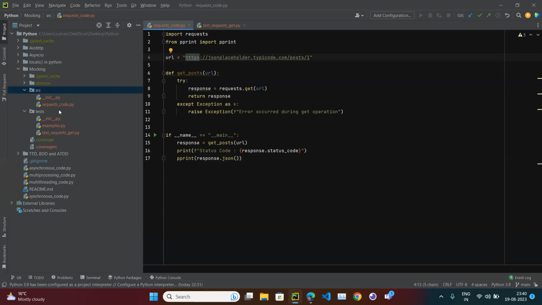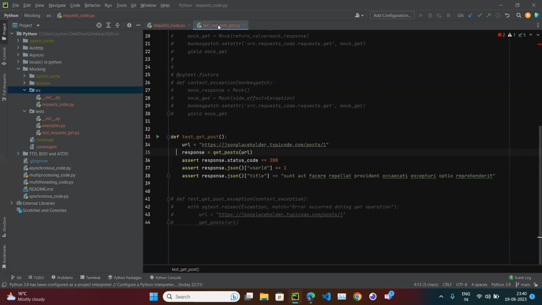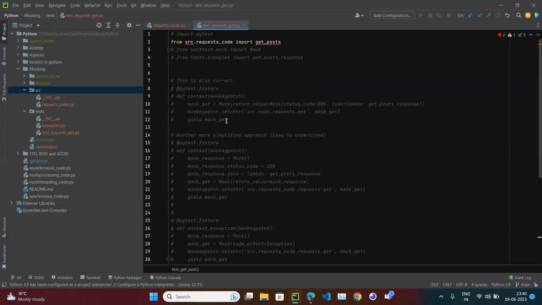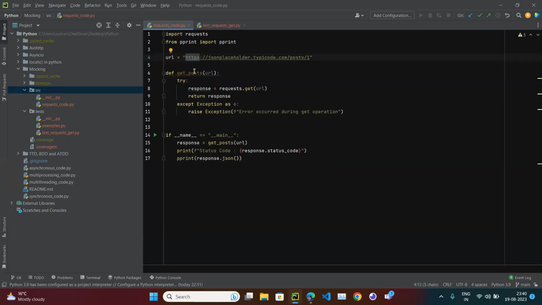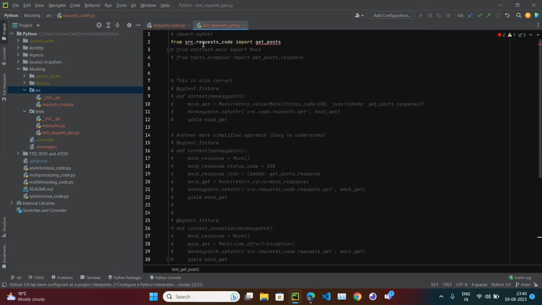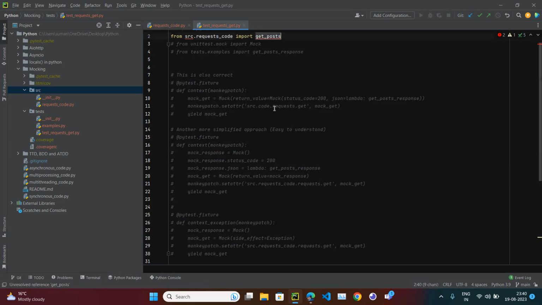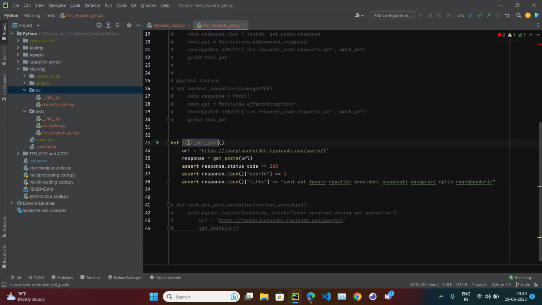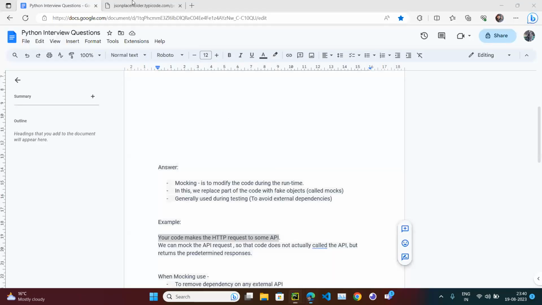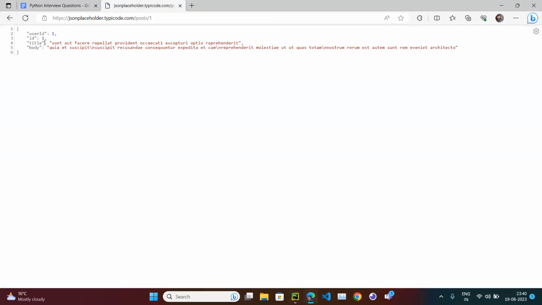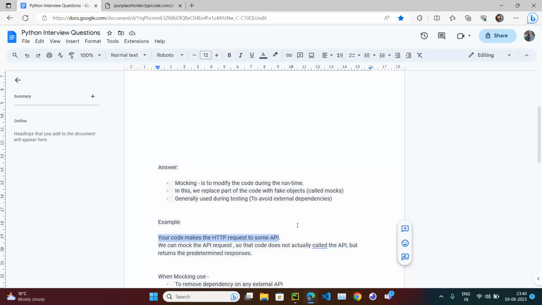But what we can do is we can create a test folder, we can create a file test_request. We can import whatever function we want to test. We are importing from the source folder, from the particular file, we are importing get_post, and we are hitting the URL. We'll get some response and we are checking if the response status code is 200 or not, or if the user ID is equal to 1 or not, if the title is equal to this or not.